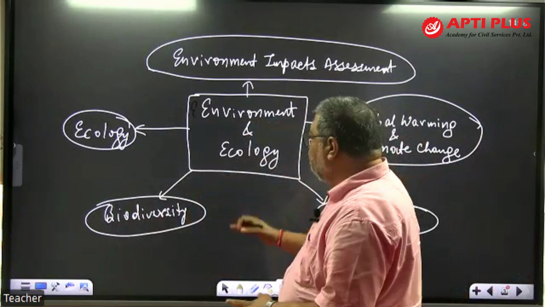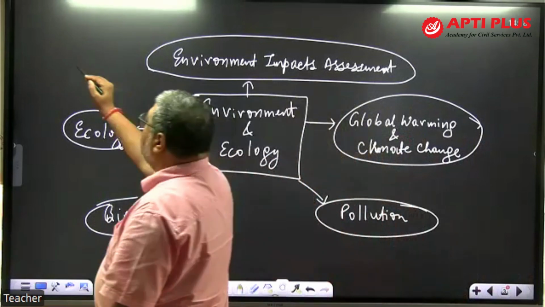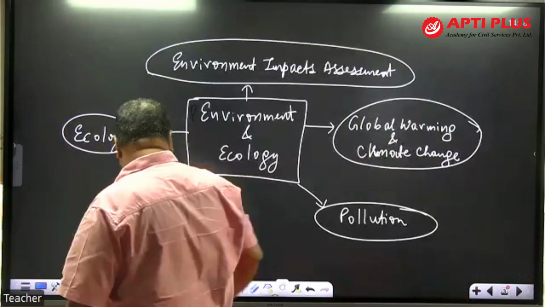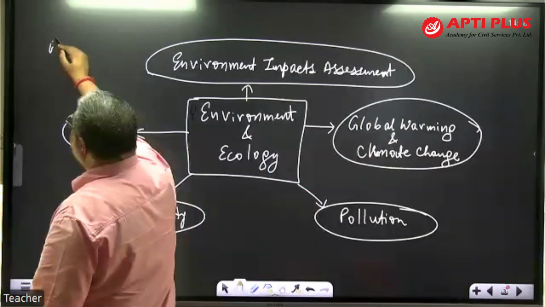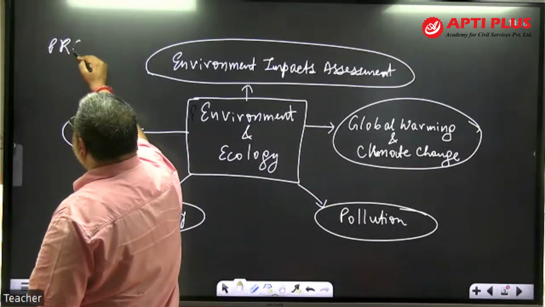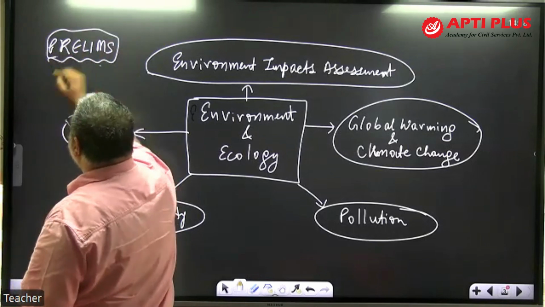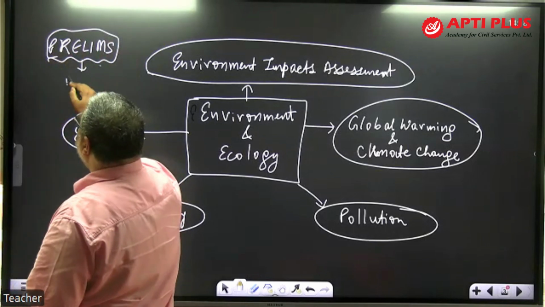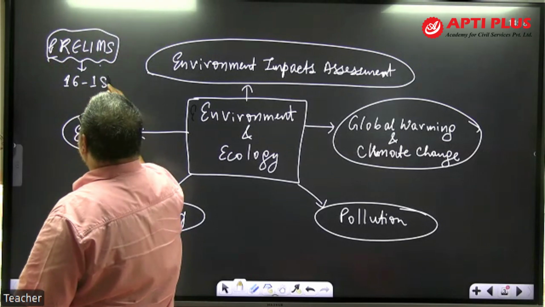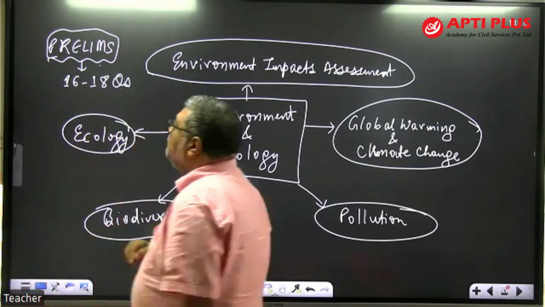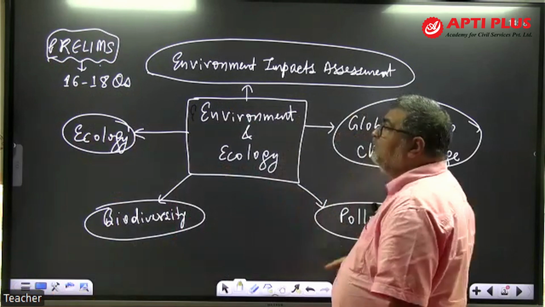Now, from the prelims exam point of view, from 2011 onward, when the new pattern of exam was brought, you continuously have 16 to 18 questions. Prelims has a GS paper 1.